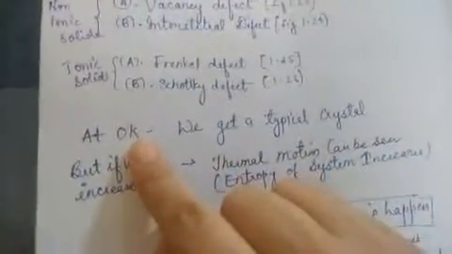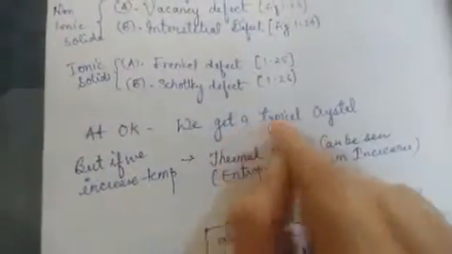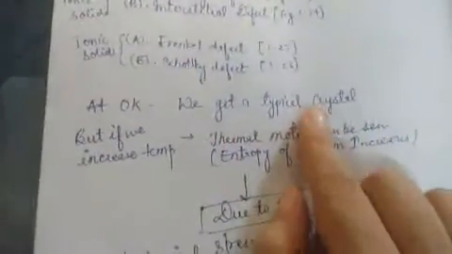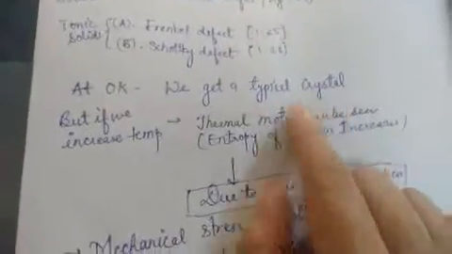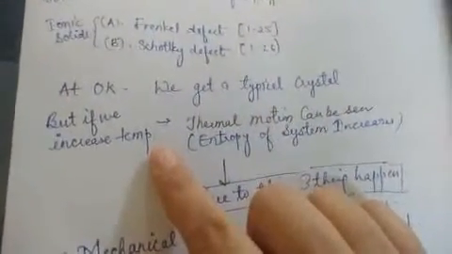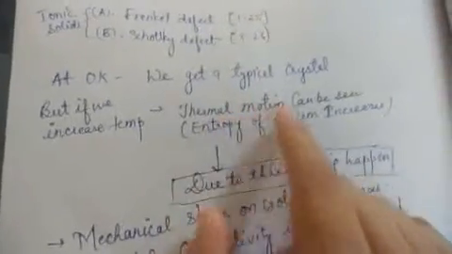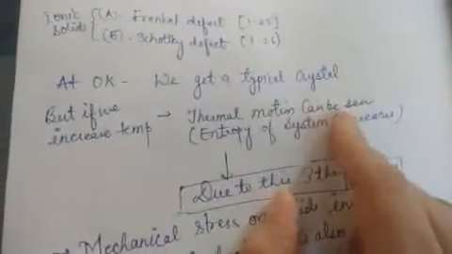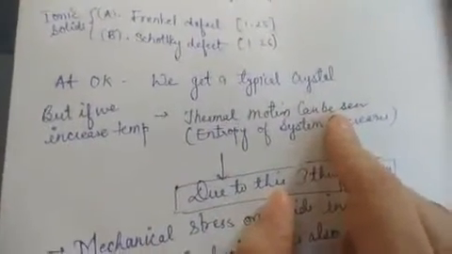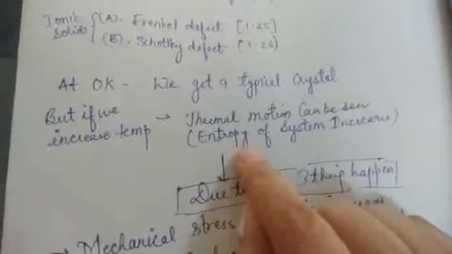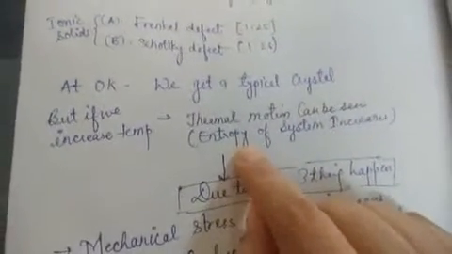When the temperature is 0 Kelvin, we get a perfect crystal or a perfect solid. But if the temperature is increased, what happens? Due to the increasing heat, thermal motion of the atoms, ions or molecules can be seen, or you can say entropy. What is entropy? Degree of randomness.